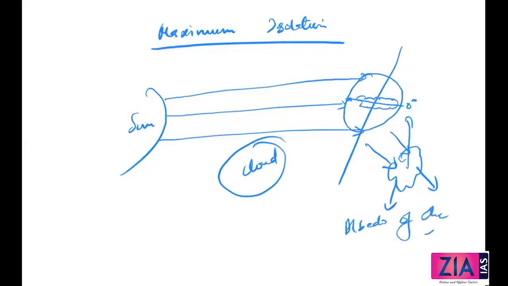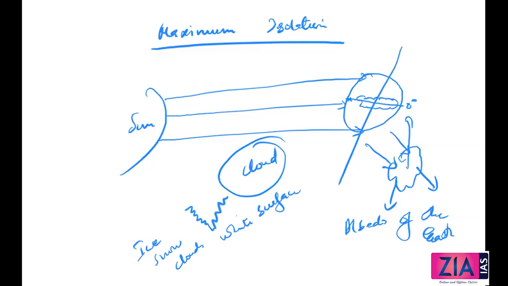Albedo of the earth. Okay, what do you mean by albedo? Whatever incoming, I'll discuss in detail when we're discussing heat budget, but for the time being, understand that when incoming solar radiation is coming, there are white surfaces, for example ice, snow, clouds, or white patches, anything that will reflect back whatever is coming. Because of that, we will not experience a lot of heat, because if a lot of heat is coming from the sun towards the earth.